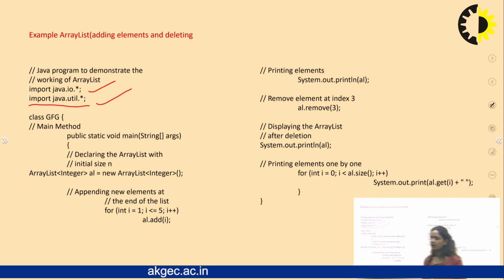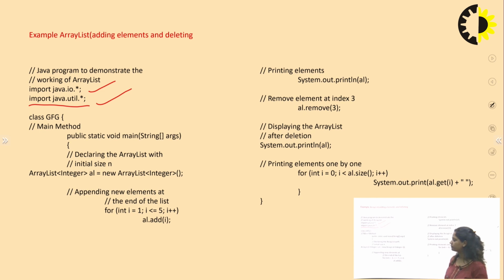As I told you earlier, the iterable interface is a part of this util package, and then we have the collection and the other 4 interfaces. All are part of this util package, and all the classes, queue class, array, vector, linked list, are part of this util package, along with all the methods supporting these data structures.